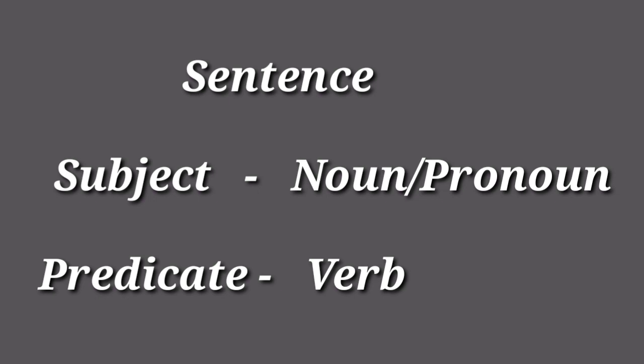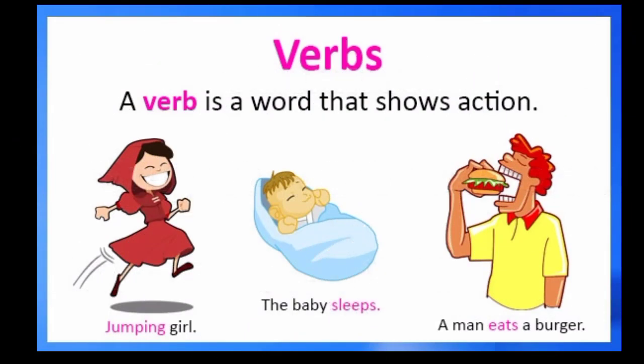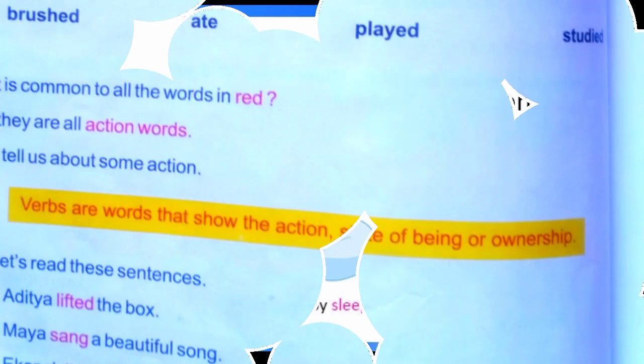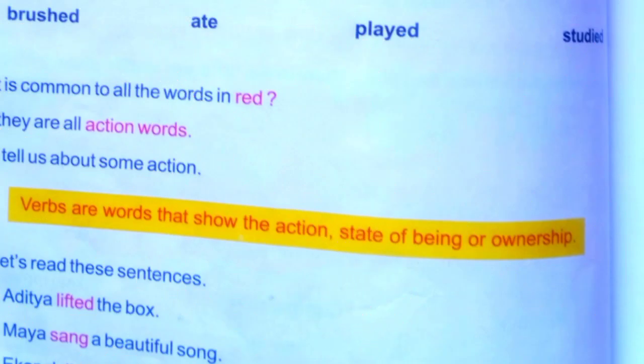What is a verb? A verb is a word that shows an action of the subject, that is, a noun or pronoun. In our textbook, the definition given is: verbs are the words that show the action, state of being or ownership.